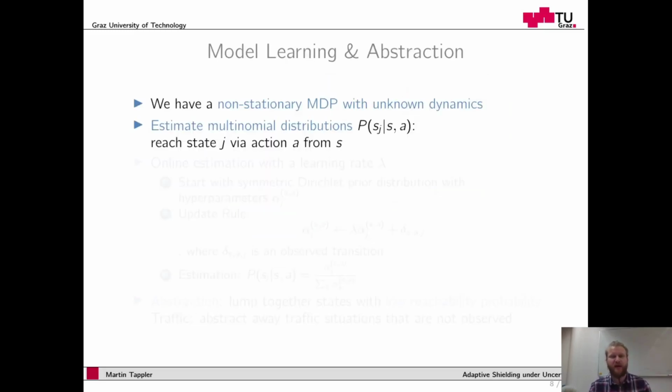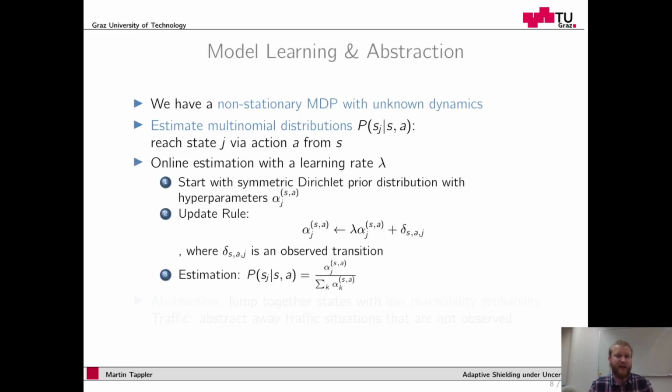Model learning in this scenario works as follows. We have a non-stationary Markov decision process with unknown dynamics. Unknown dynamics because we don't know beforehand what the traffic patterns are. And we have a non-stationary MDP because the traffic changes over time, as I said. So we need adaptiveness. Now the task here is to estimate multinomial distributions for the transition probabilities in the MDP. So we estimate the probabilities of reaching some state J by an action A from a state S.